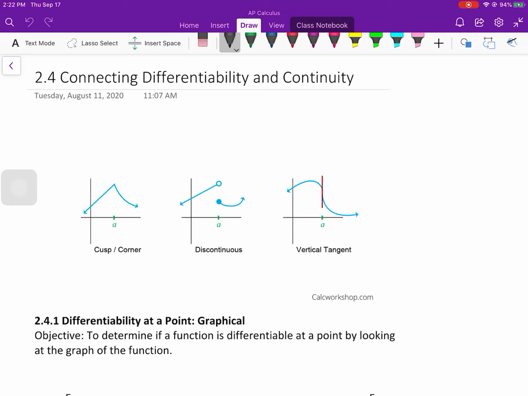Differentiability and continuity. So we're going to mix these two topics together. Differentiability, though. So is a function always differentiable? And that question, the answer to it is no. And how would that be?